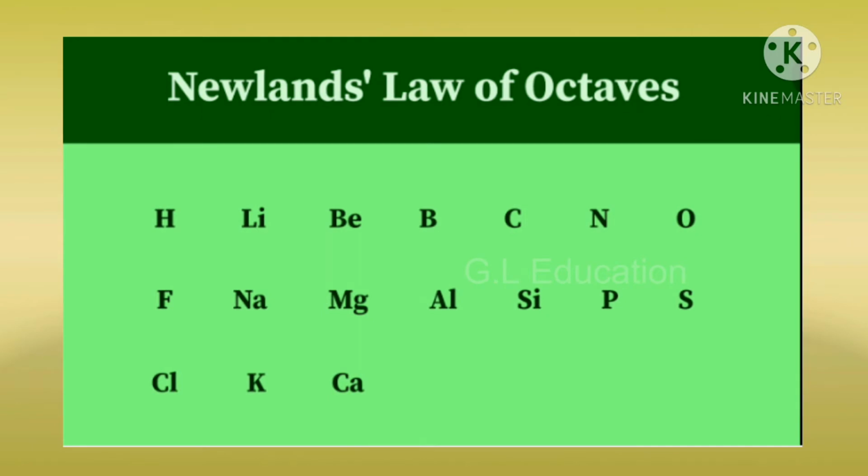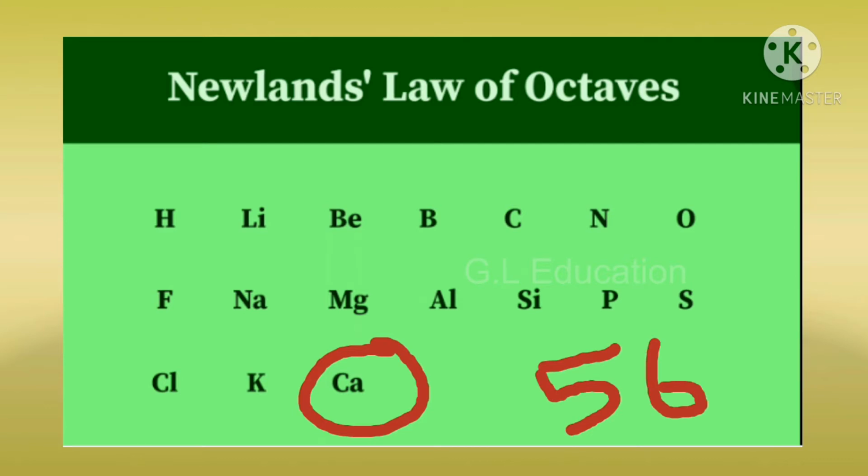The law of octaves was not valid for elements that had atomic masses higher than that of calcium. Newlands' table was restricted to only 56 elements and did not leave any room for new elements. The discovery of inert gases at a later stage made the ninth element similar to the first one. Example, neon between fluorine and sodium.